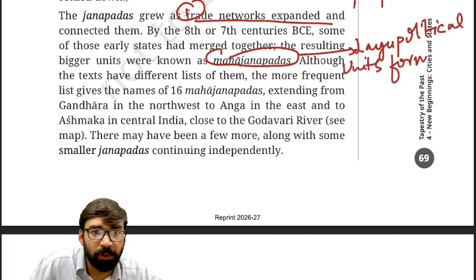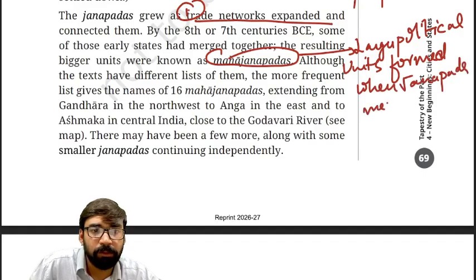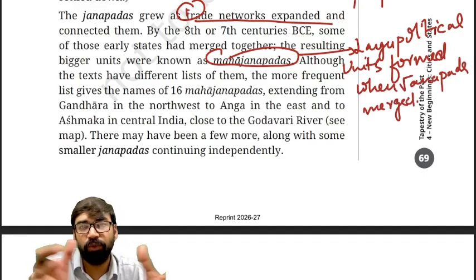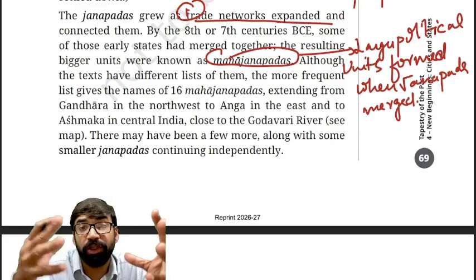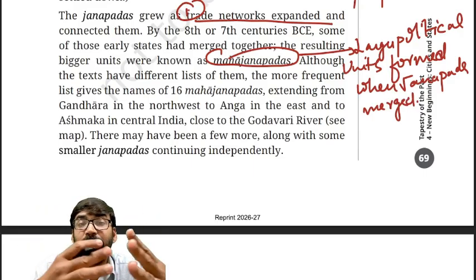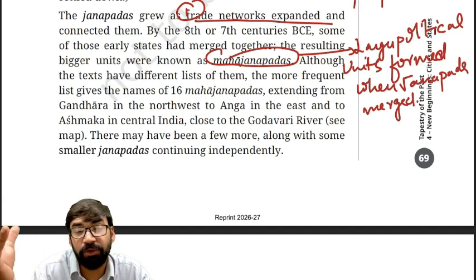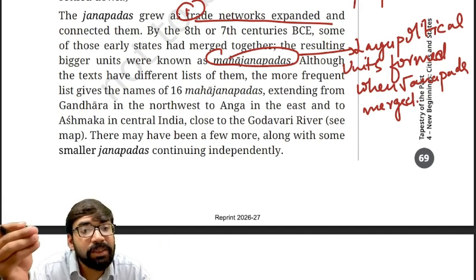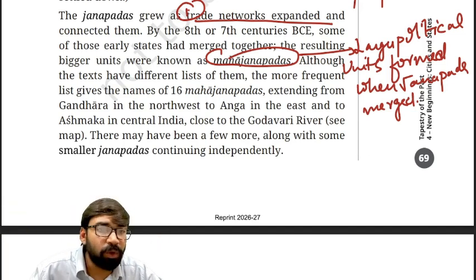These units were formed when Janpads merged. When different Janpads came together and merged together, in this way they formed one big city. Maha means big, Janpad means city. So it resulted in the formation of big cities. Clear?